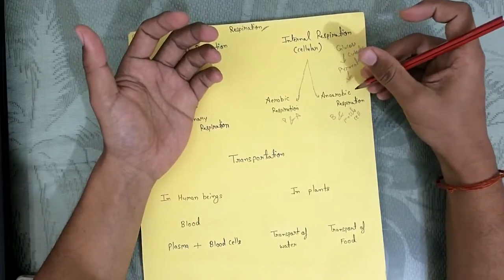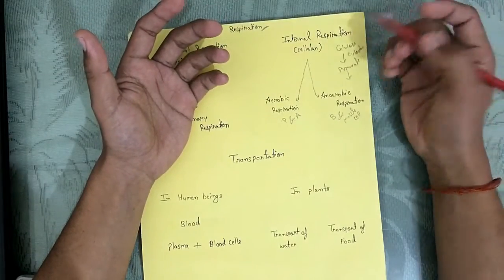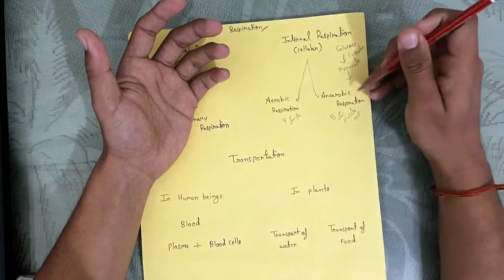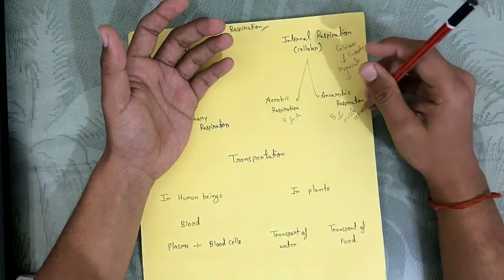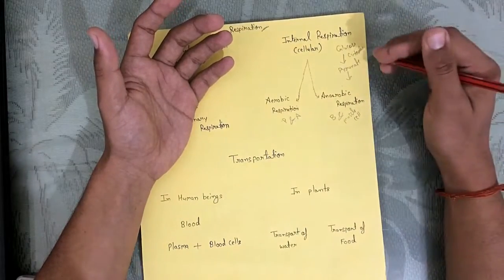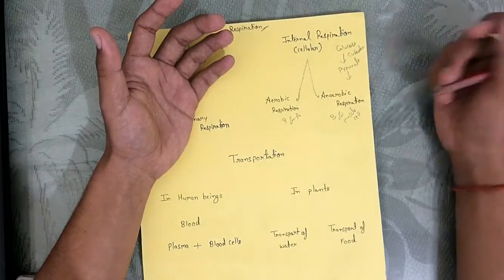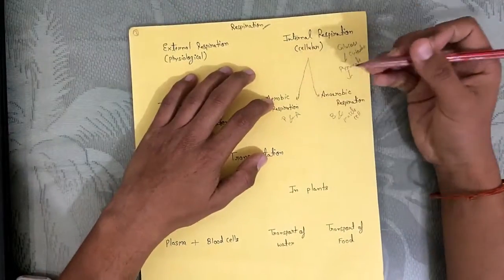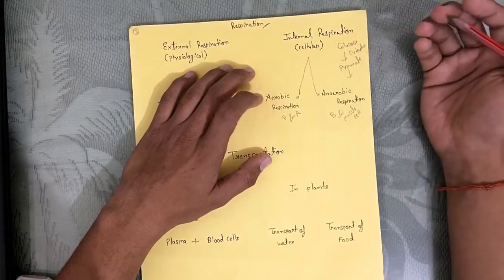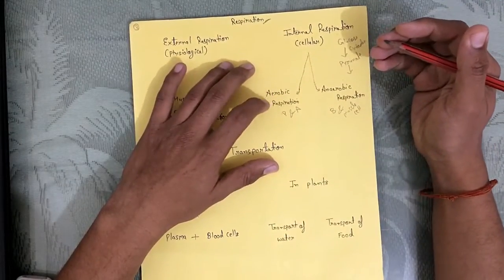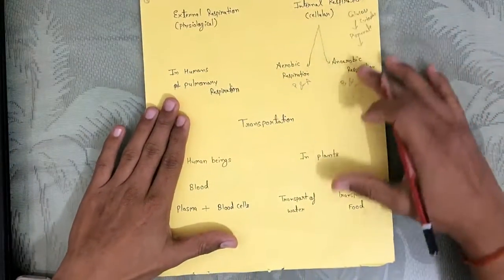In case of anaerobic respiration, ethanol and CO2 form in bacteria, while in muscle cells lactic acid forms, which causes cramps in muscles. While if we talk of aerobic respiration, byproducts are CO2 and H2O. Water and carbon dioxide are produced after the whole respiration process. So that's all about respiration.